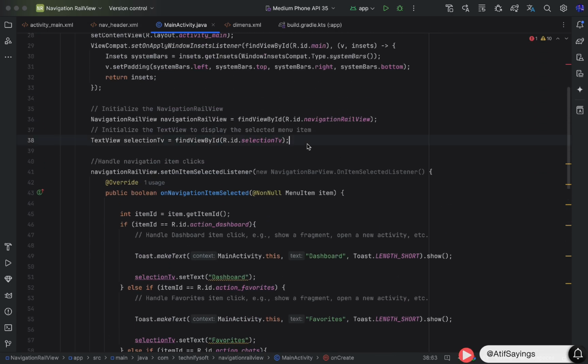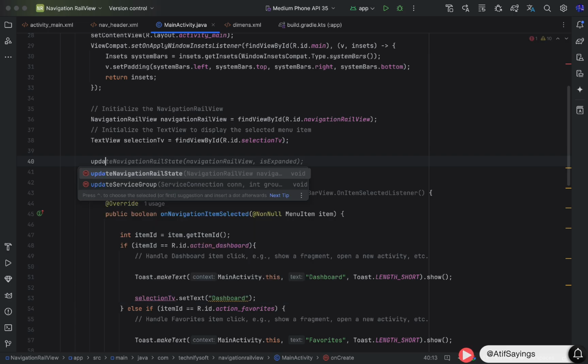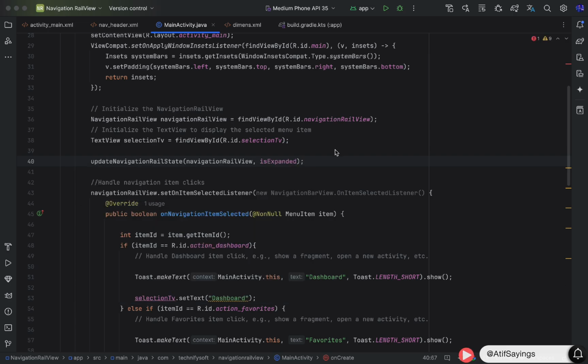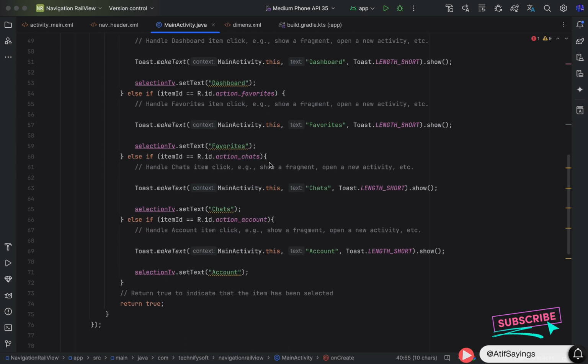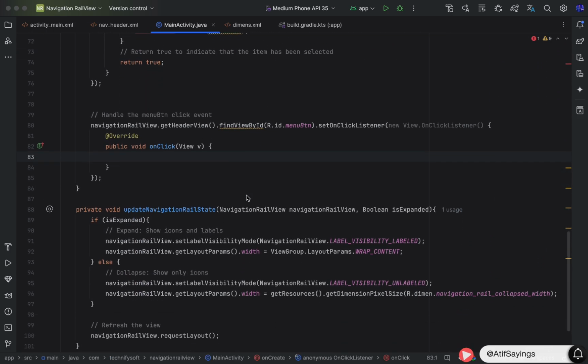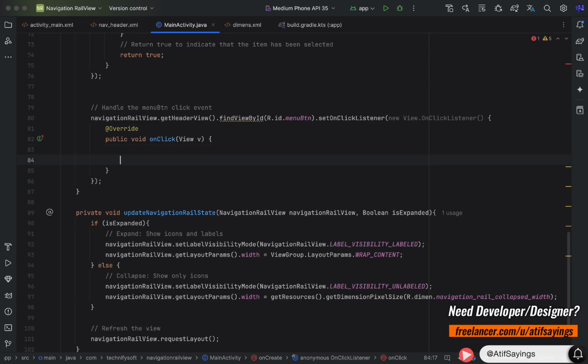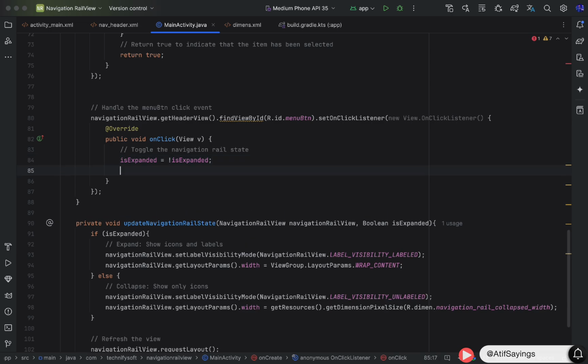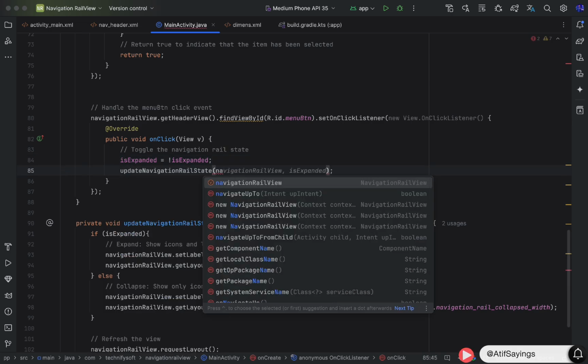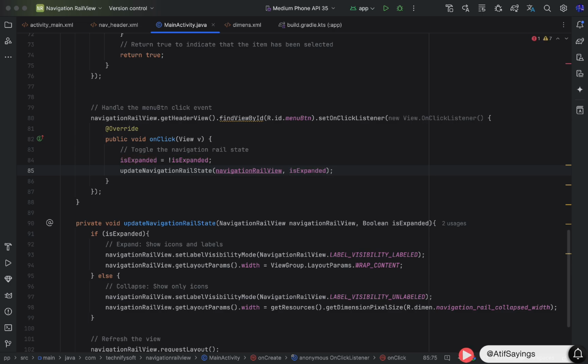After that, come in the on create function. After the initialization of navigation rail view, we will call this function with the parameters navigation rail view and is expanded to apply the default label visibility mode. After that, come in the click listener of the menu button. Let's toggle the condition: is expanded equal to not is expanded. After that, call the function update navigation rail state with parameters navigation rail view and the second parameter is expanded.